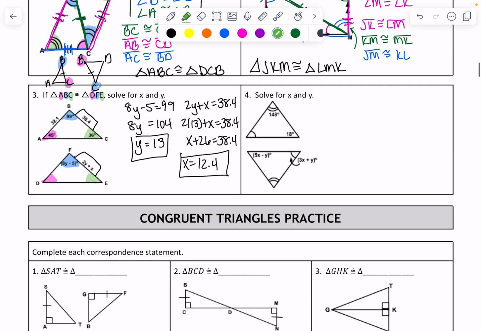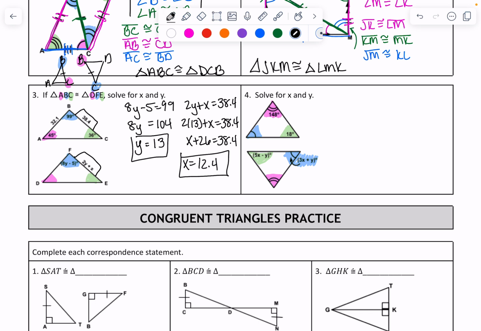All right, on this one, we're going to have to go with markings, so it's not as easy. It's not bad, but it's not as easy. So this one arc here, which is that measure, goes with one arc over here. The double arc here goes with this double arc over here. And then the last angle, using the third angle theorem, these would have to be congruent as well.